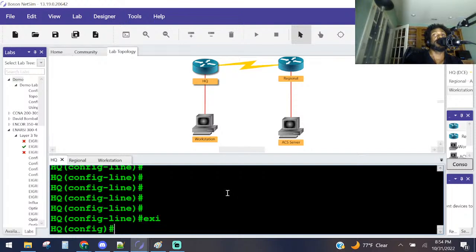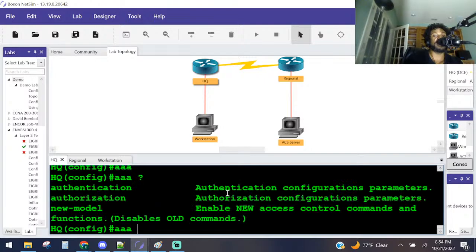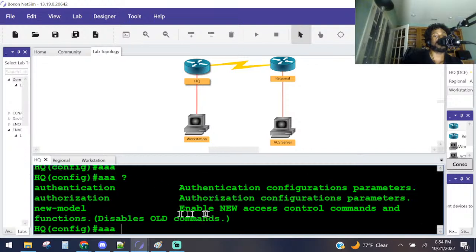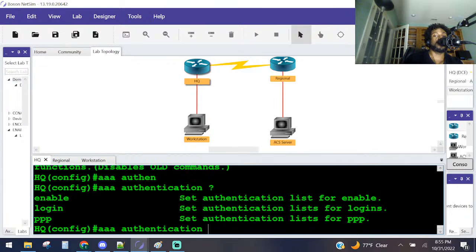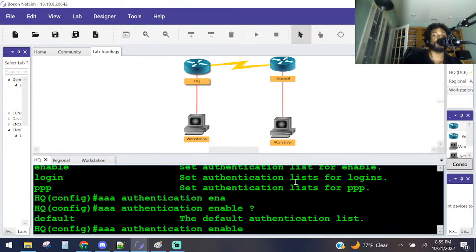router here. We said configure enable password, enable authentication. So we go to global config mode, AAA. I believe it's going to be, let's see here. Let me make sure it's not new model. That just turns on the mode. I believe it's authentication. It should be authentication. What password are we authenticating for? The enable password, right? That makes sense? Y'all see I'm question-marking through it? I ain't no shame in my game here, right?